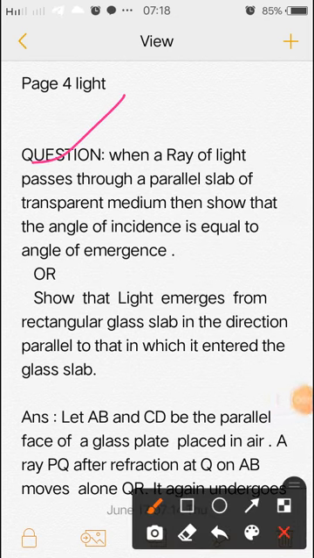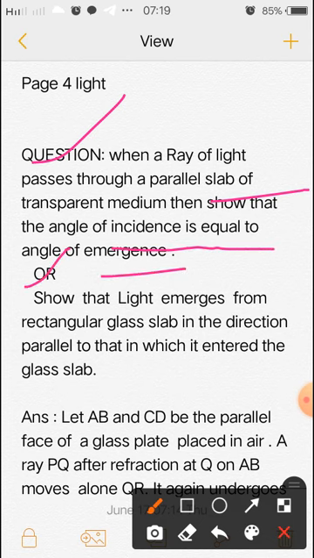When a ray of light passes through a parallel slab of transparent medium, then show that the angle of incidence is equal to the angle of emergence, or show that the light emerges from a rectangular glass slab in the direction parallel to that in which it entered the glass slab.